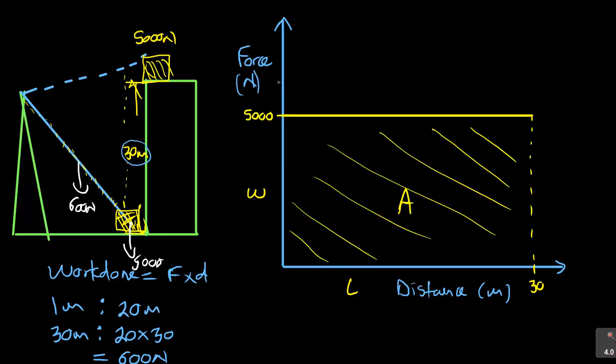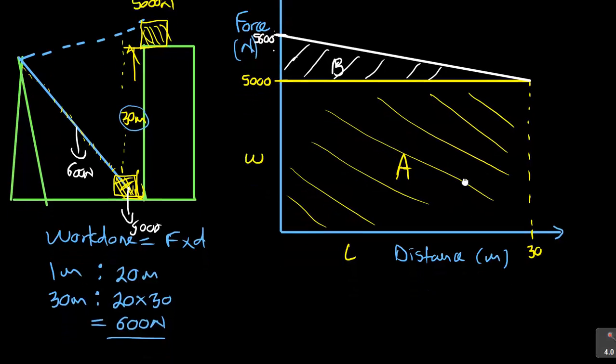So if I can include it somewhere here, it's not to scale, don't worry. This point becomes 5,600. So I will have a line that comes down like this, and it's more like a triangle, and the area underneath this triangle is also the work done. So I'll call this shape B. You can see that we've got two shapes, shape A and shape B.